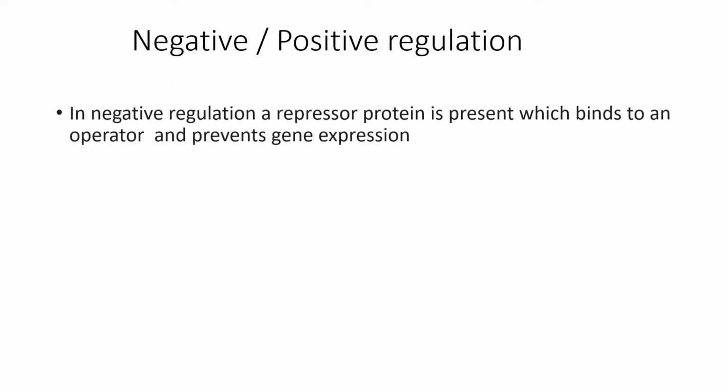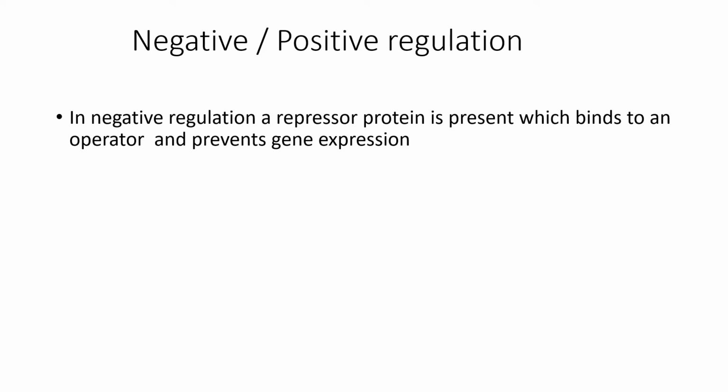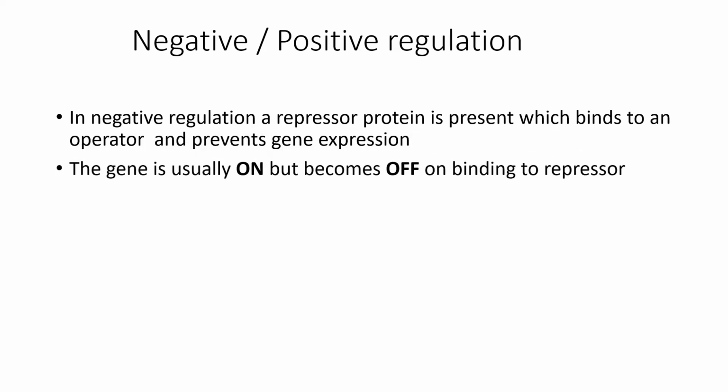A negatively regulated gene is turned off when a repressor is bound to the DNA on a site called operator, thereby preventing the gene expression. The genes are initially in on condition but are turned off because of the binding of the repressor.